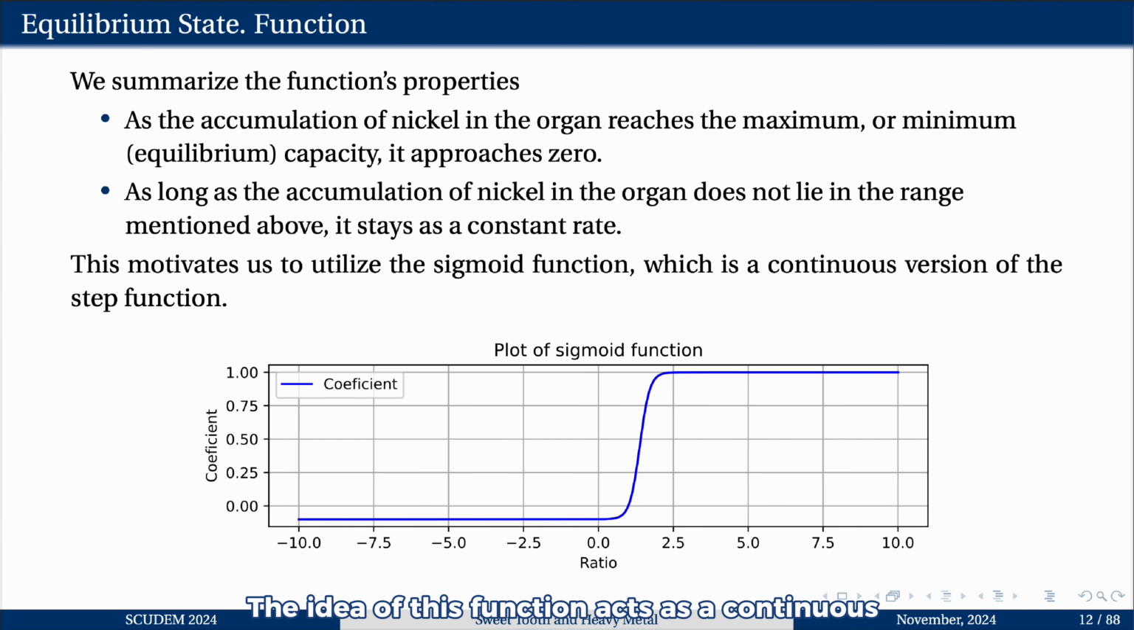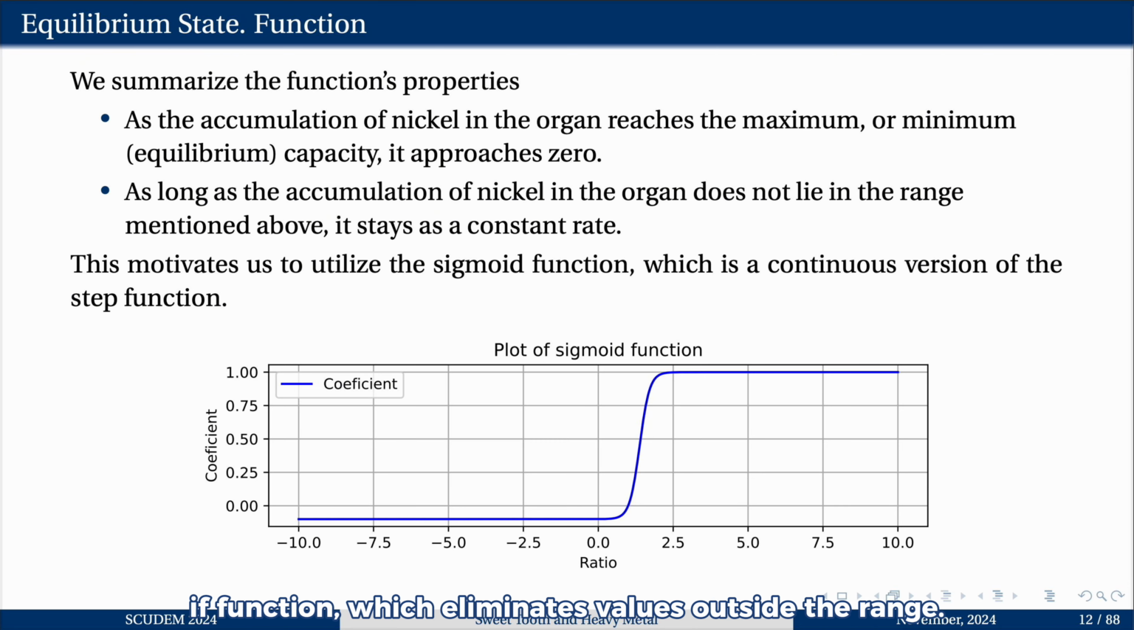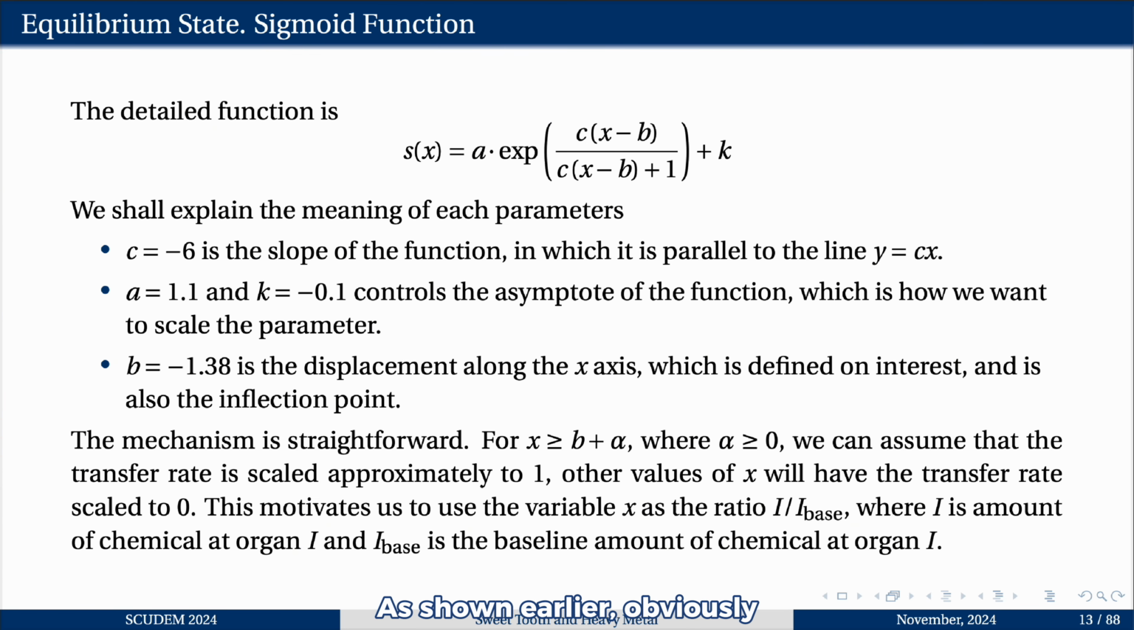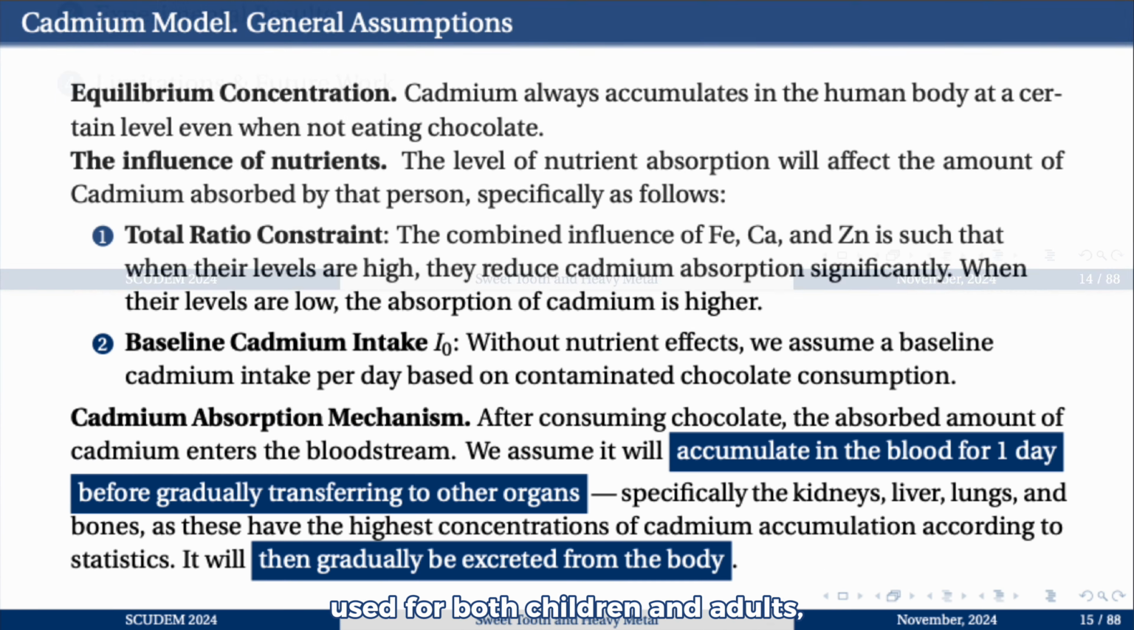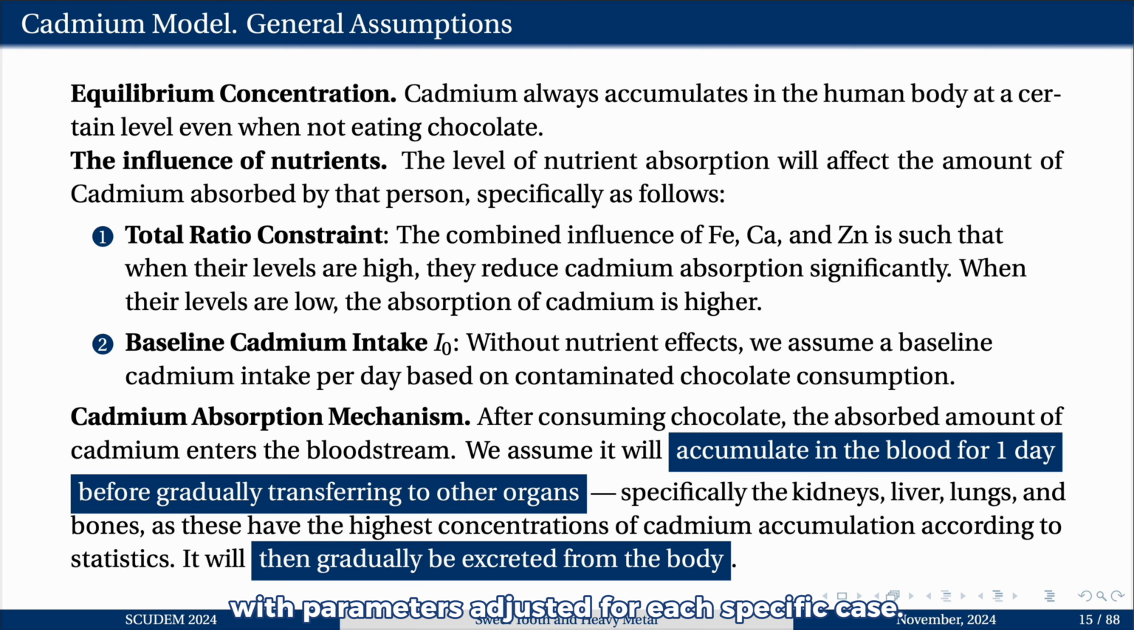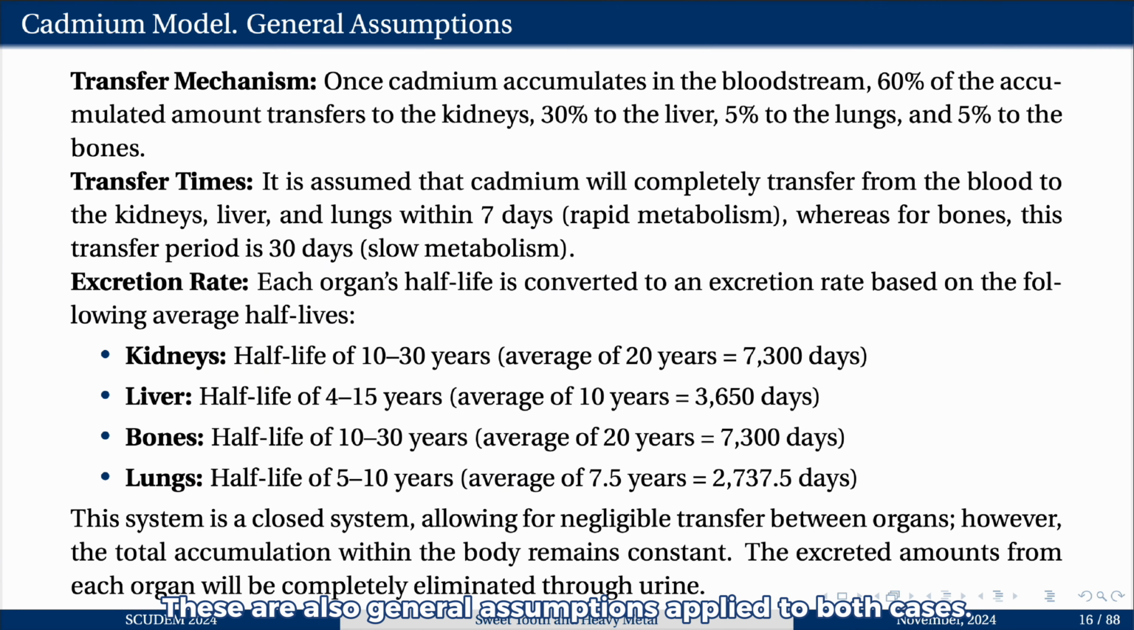The idea of this function is that it acts as a continuous if function, which eliminates values outside the range. As shown earlier, we can set x as the ratio of the current amount of heavy metal and its baseline amount. Other parameters are explained in the slide. These are the general assumptions used for both children and adults, with parameters adjusted for each specific case. These are also general assumptions applied to both cases.